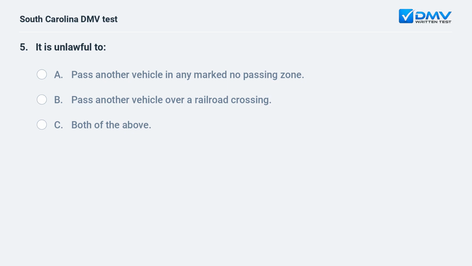It is unlawful to A. Pass another vehicle in any marked no passing zone. B. Pass another vehicle over a railroad crossing. C. Both of the above.